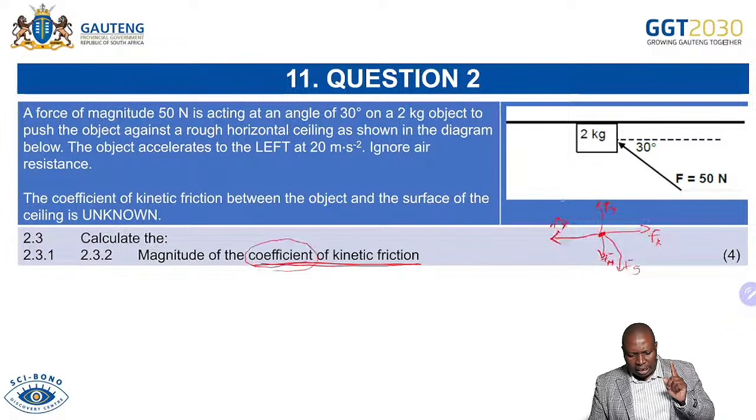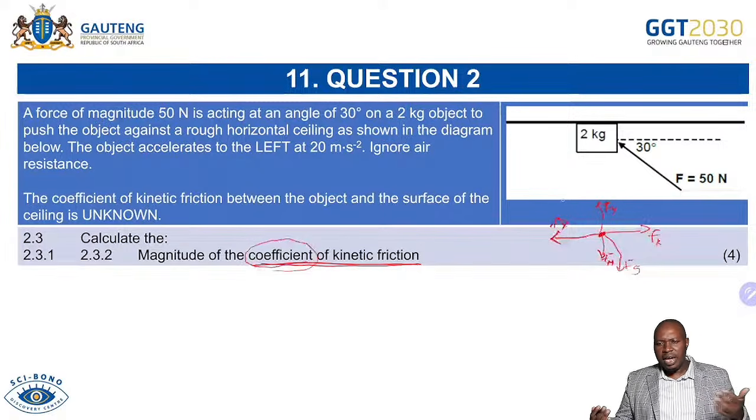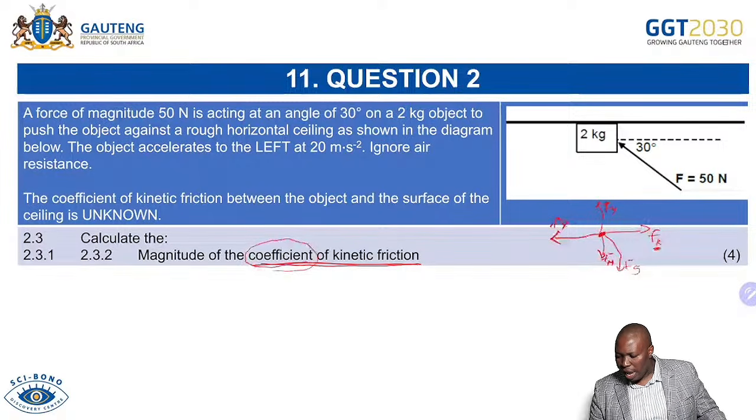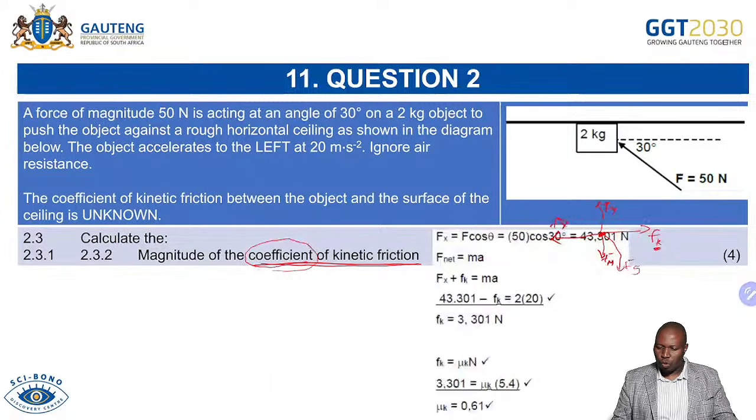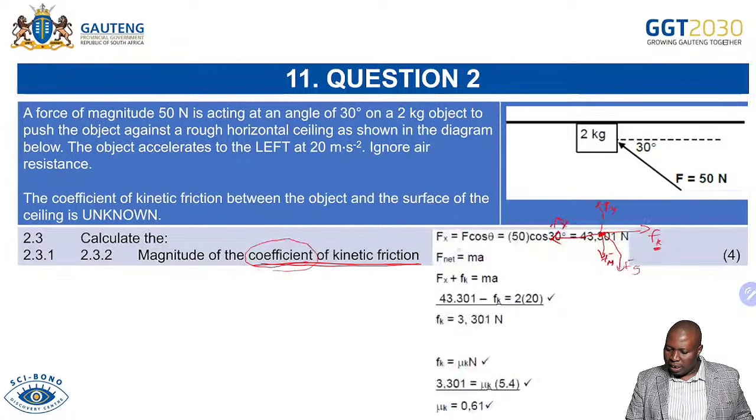So you can see that here I can use Fnet equals ma, and then I can look for the coefficient of kinetic friction, because that's what will help you. Hence, when you do this question, you will definitely start by looking at Fx, for example, which is on the horizontal where the object is moving.